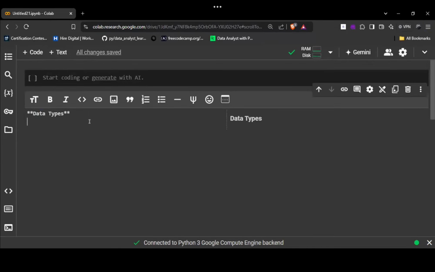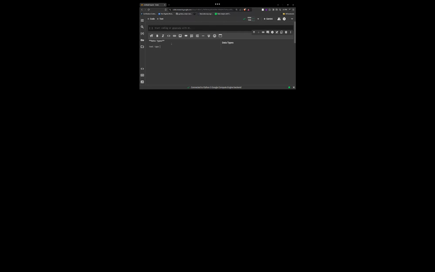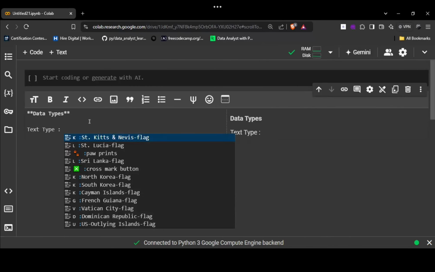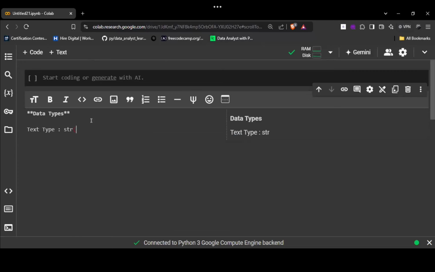So in Python we have text type. What do we call the text type, guys? Any idea about this? Okay. So this text type is known as str. That means string, right? Character value, text value is known as string type.